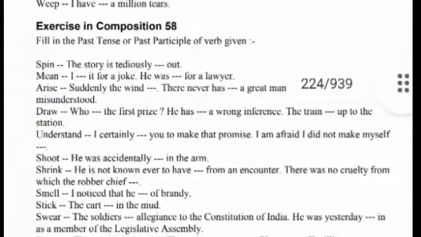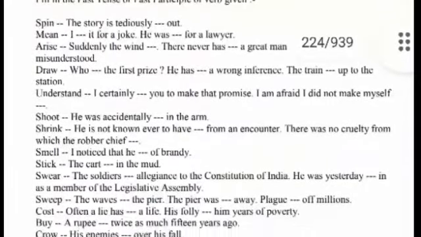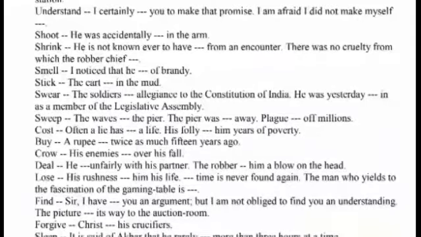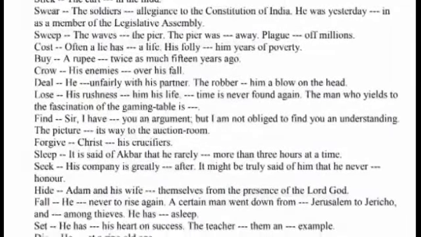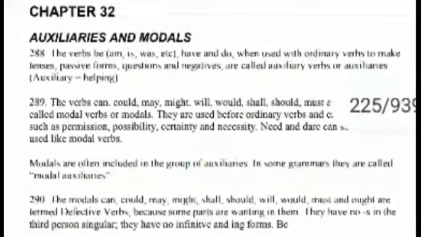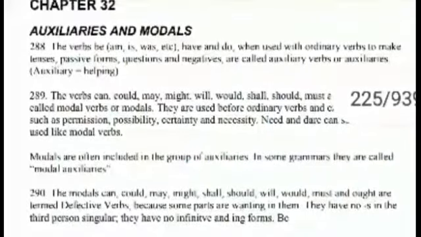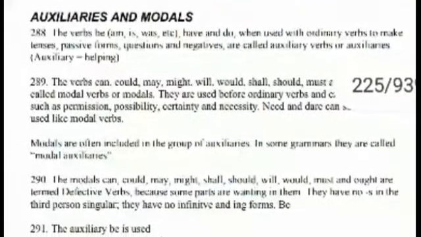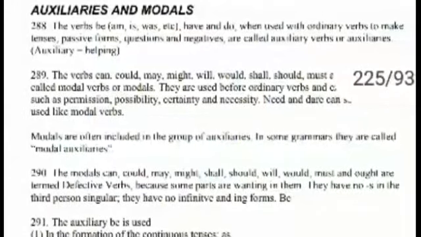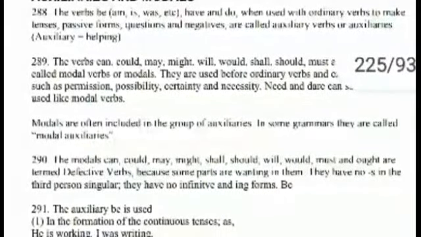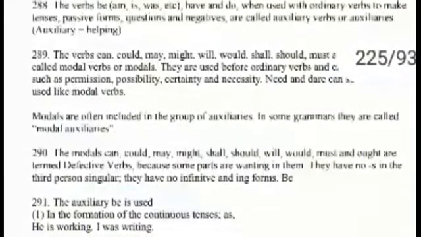Next subtopic is auxiliaries and modals. The verbs be, that is am, is, was, etc., have and do, which we use with ordinary verbs to make tenses, passive forms, questions and negatives, are called auxiliary verbs or auxiliaries. Auxiliary means helping verbs. That is be for all the be forms: am, is, was, and have and do.